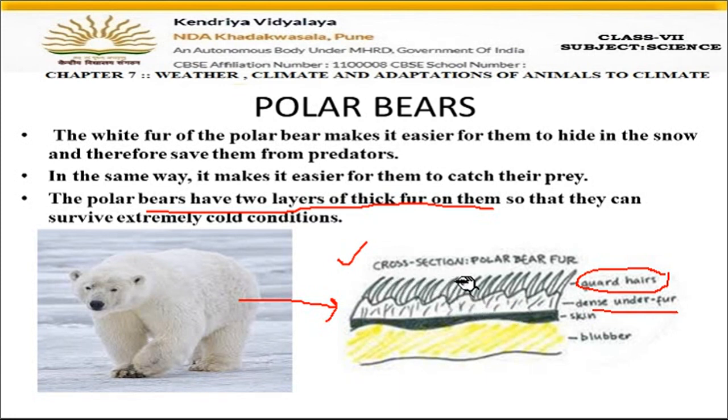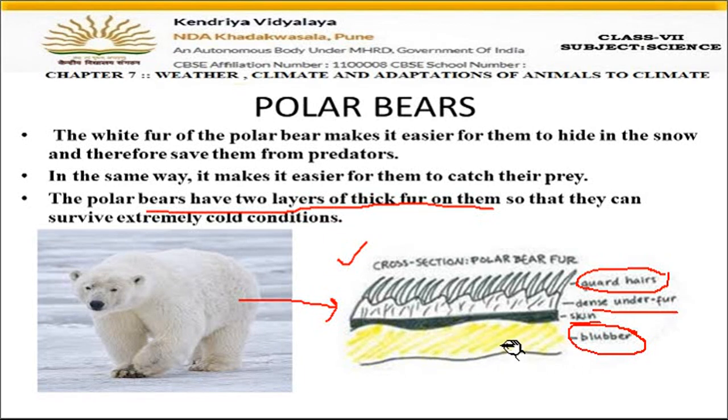Fine. Outermost there are guard hairs. Then below the hairs there are fur layers. White color fur layers are there. There are two layers, right? Then below the fur there is the skin of the polar bear, and below it there is blubber, right? Blubber means a fat layer. This layer is made up of fat, which also keeps the body warm. Fat gives us energy and keeps the body warm.